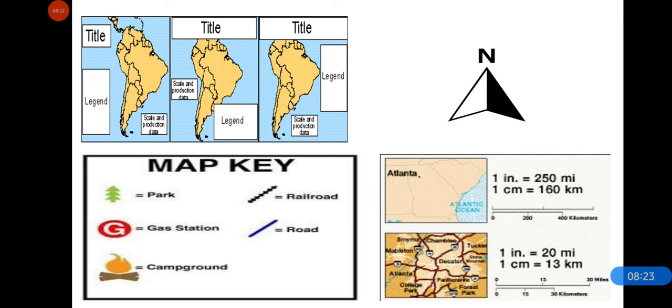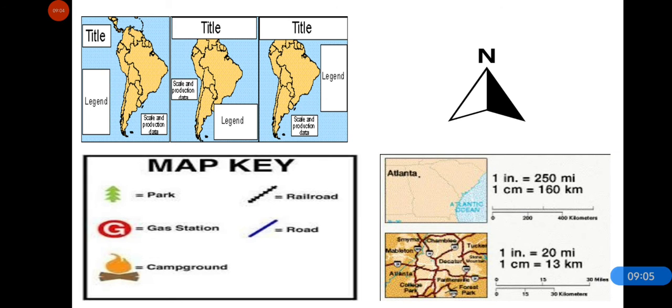It is given below the title, and this arrow tells us all the directions, because how do you know all the directions? With the help of the north arrow. When you know the north, then south is opposite, right is east and left is west. So with the help of direction we can locate the states, capitals or anything given on the map when we know where this place is. So we can locate it on a map.